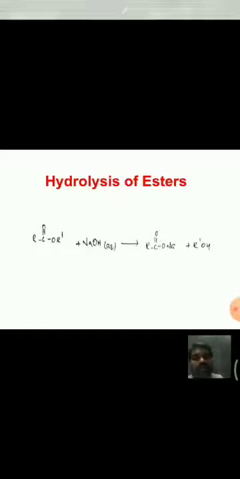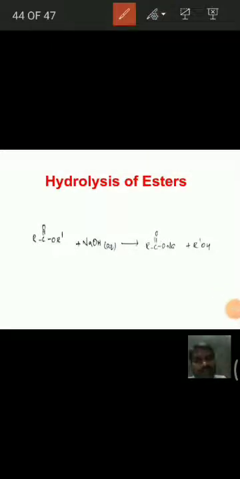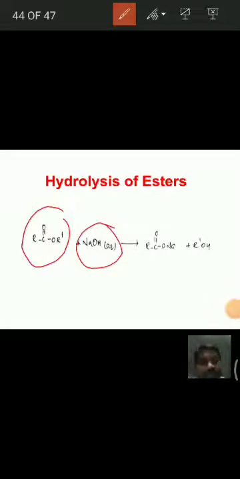See here, this is ester in the presence of basic medium, and with aqueous solution of sodium hydroxide, it gives RCOONa plus ROH. That means alcohols are formed in this reaction and sodium salts of carboxylic acids are formed in this reaction. This reaction is called a saponification reaction.